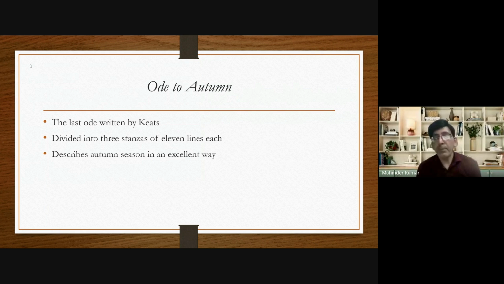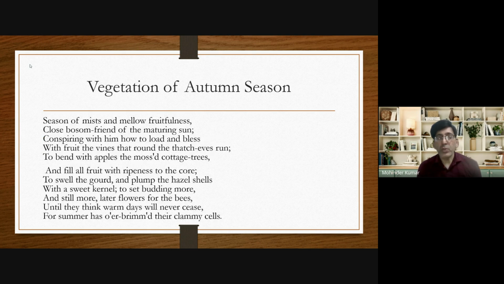Now, in this ode, as the name indicates, John Keats describes the autumn season in an excellent way. We are going to talk about the first stanza. In the first stanza, John Keats talks about the vegetation of the autumn season.